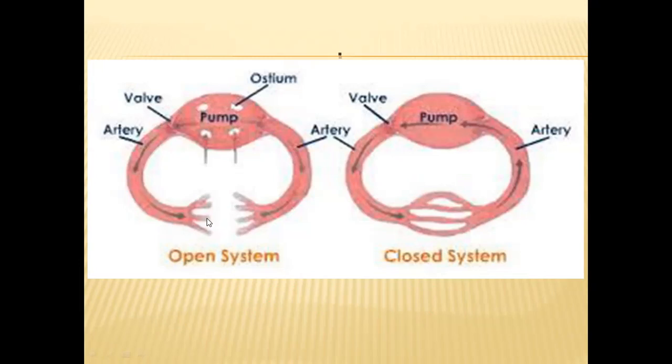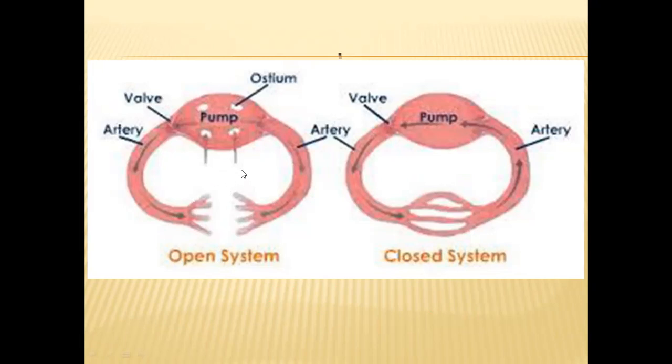These arteries supply blood to the tissues, but at the tissues, blood will come out of the blood vessels. In this diagram, both these two arteries are open at their endings. Through these openings, blood will come out of the circulatory system and freely flow in the open areas.